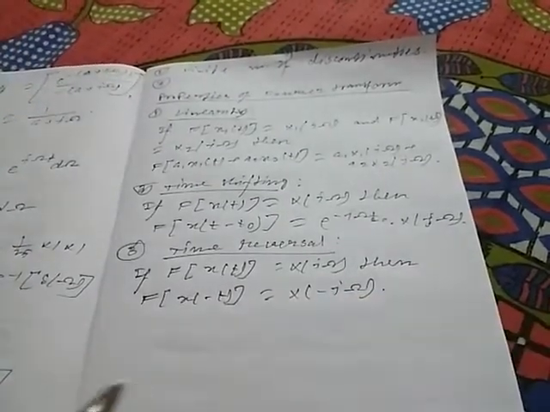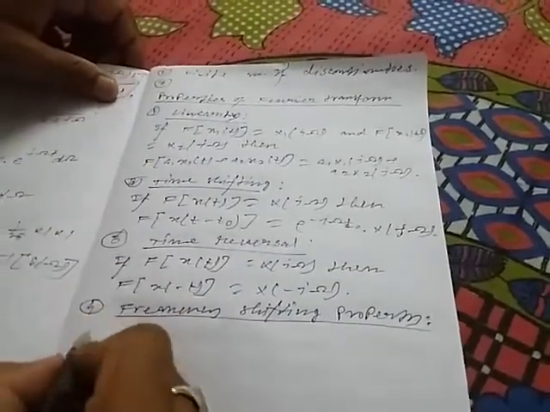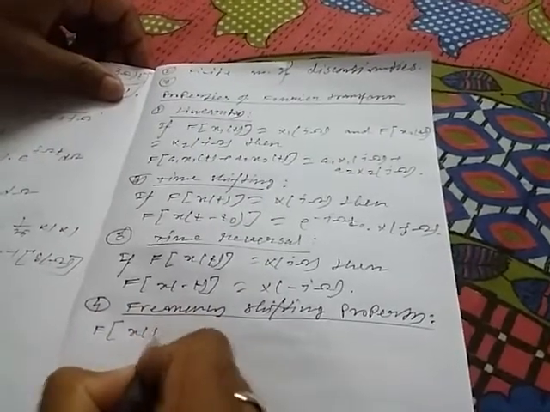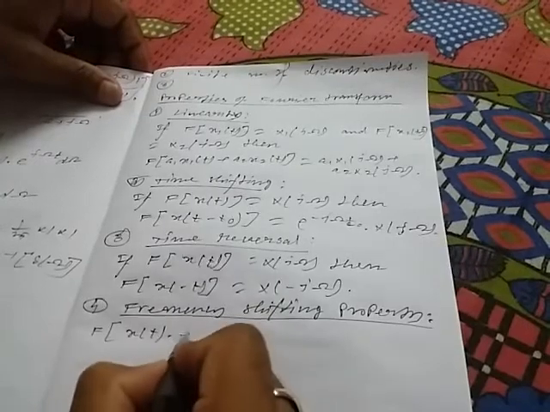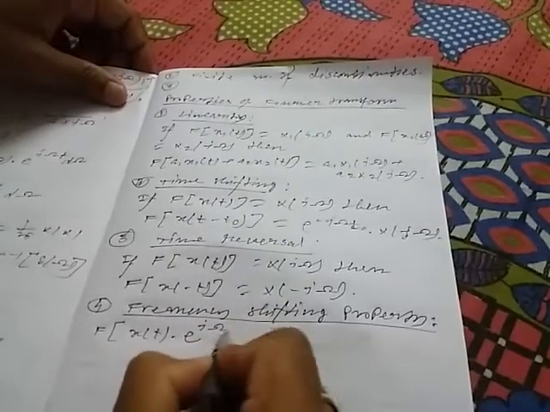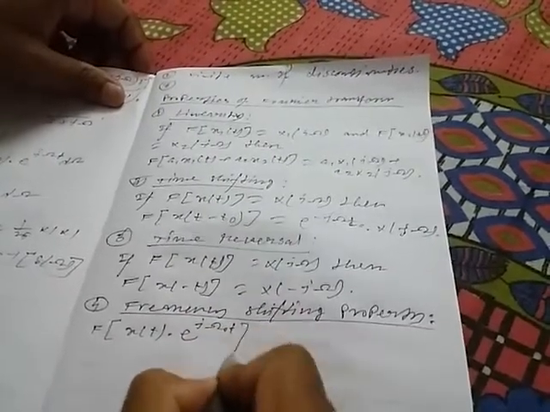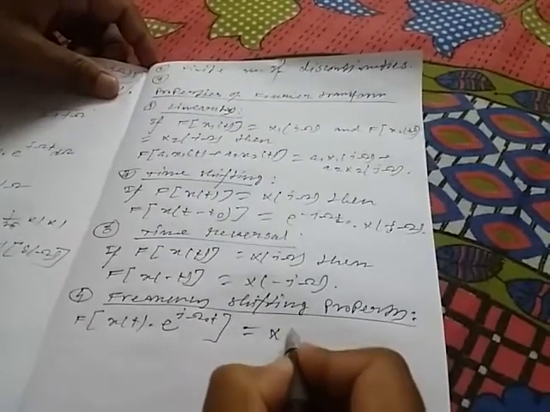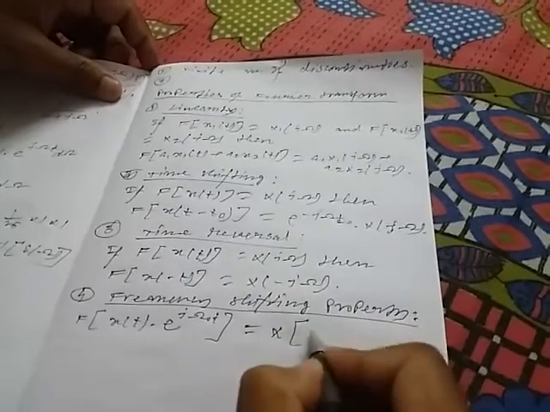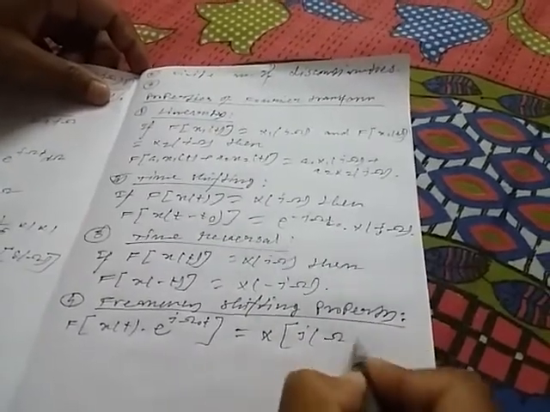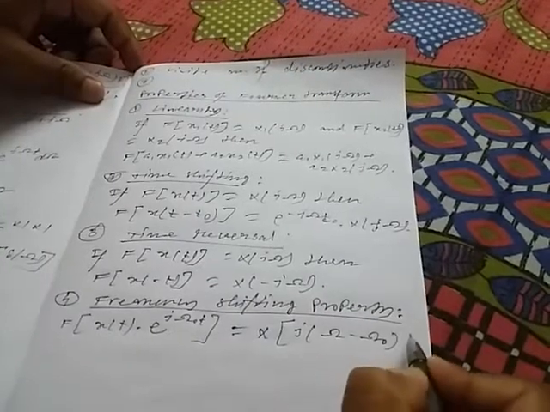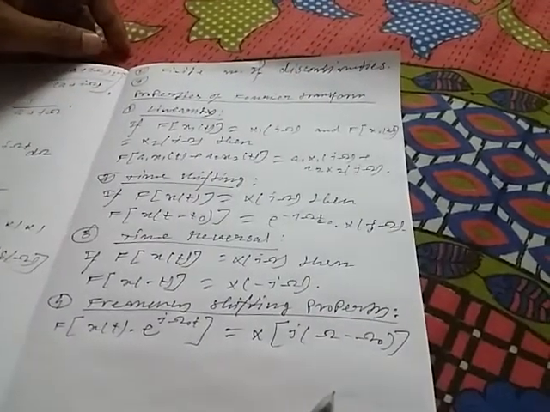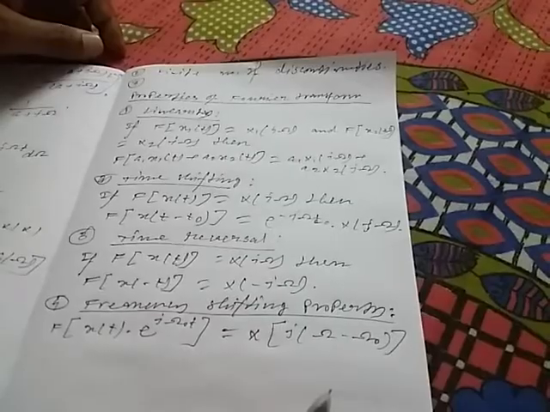Now the frequency shifting property says the Fourier transform of x(t) into e to the power j omega0 t, where omega0 is another frequency apart from omega, is equal to capital X of j times omega minus omega0. Just remember this property.